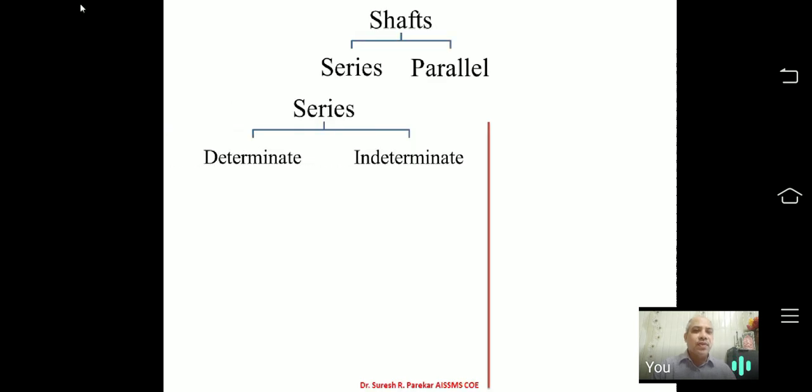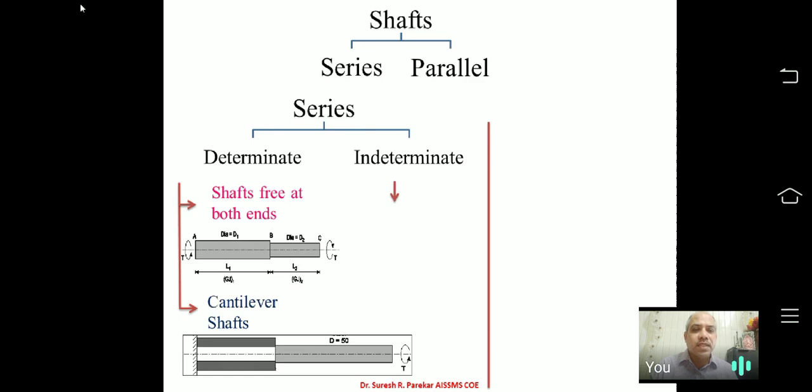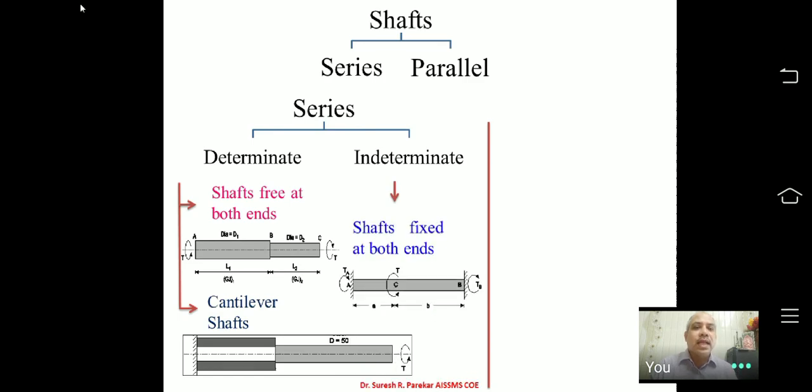Now here also we have two types of problems. This we have also seen with axial members. So we have series, meaning the shafts are connected one after the other. And in series, the first problem is determinate, and the second problem is indeterminate.